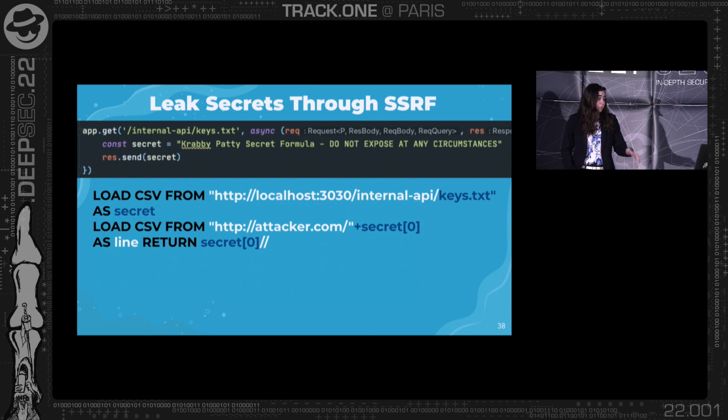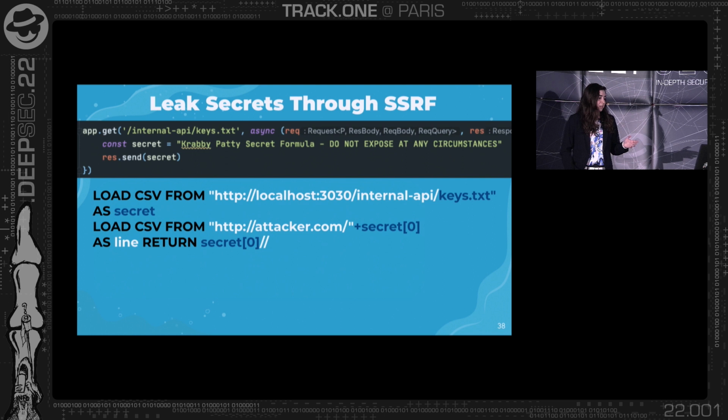So again, what actually happens right here is that the Neo4j database will run the Cypher with your injection. We try to run this LOAD CSV FROM. We'll try to get a file from this internal API, keys.txt. It doesn't really matter that this is a text file, not CSV. Then we'll save it as secret, and then we'll send another HTTP request using LOAD CSV FROM to your server with the leaked key at the end.